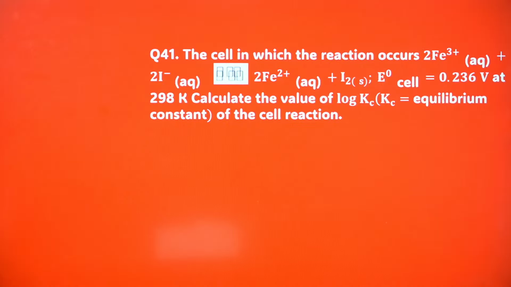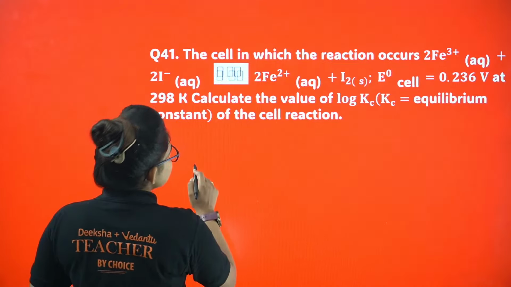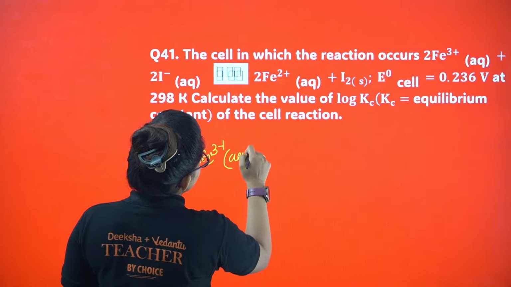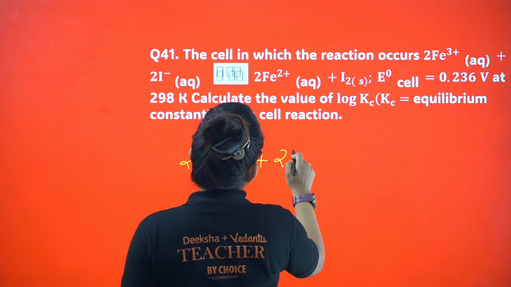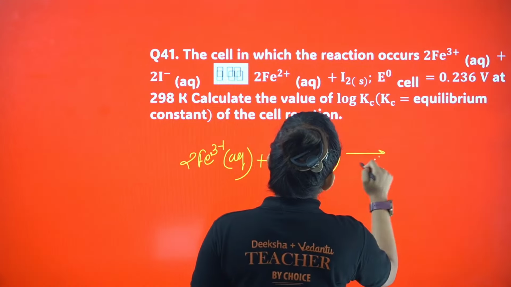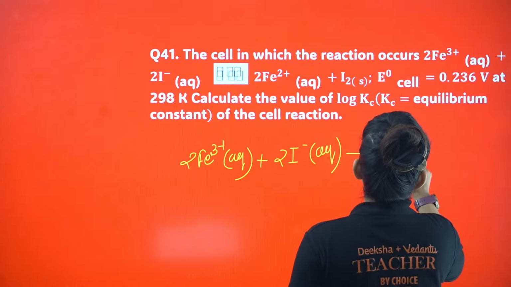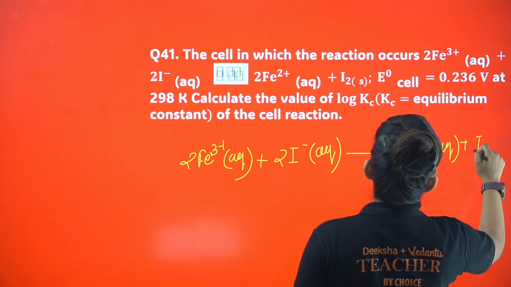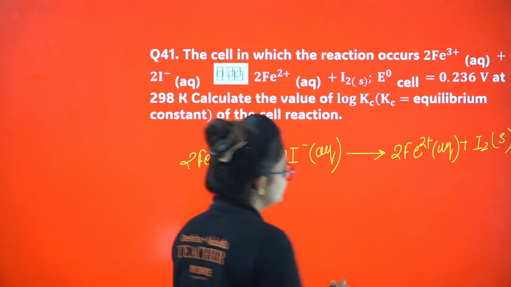Okay, here comes a numerical type of problem. So the problem is the cell in which the reaction, let me write it down for your convenience: 2Fe3+ (aq) + 2I- (aq) gives 2Fe2+ (aq) + I2. Okay, this is the equation.